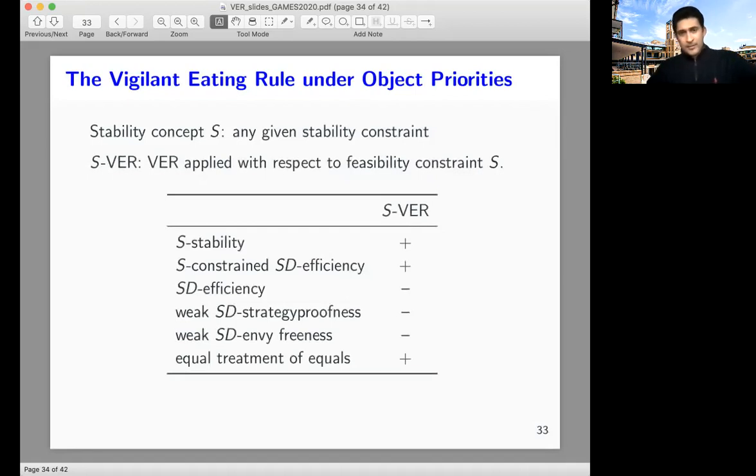We also show that this algorithm, obviously, since we are implementing VER with respect to feasibility constraints S, satisfies S stability. It also satisfies S-constrained SD efficiency, which follows from our more general results. And also, equal treatment of equals follows from our more general results. On the other hand, a very weak version of strategy-proofness, a very weak version of envy-freeness, and also global SD efficiency are not satisfied by this algorithm or this class of algorithms.